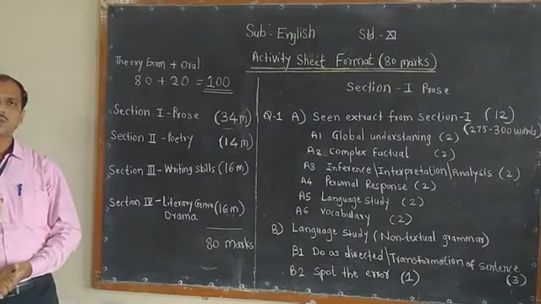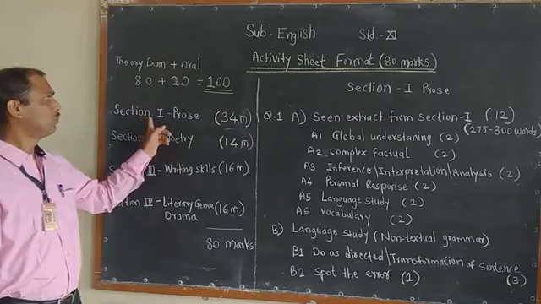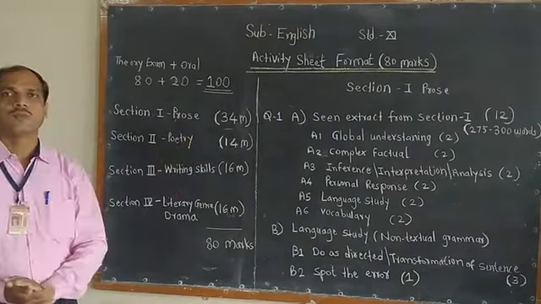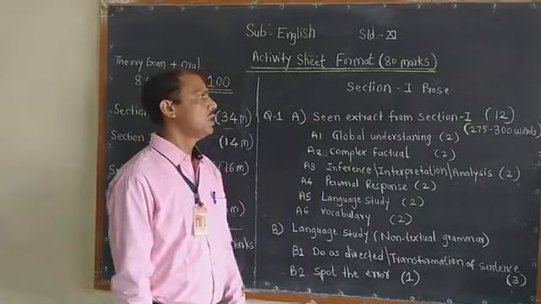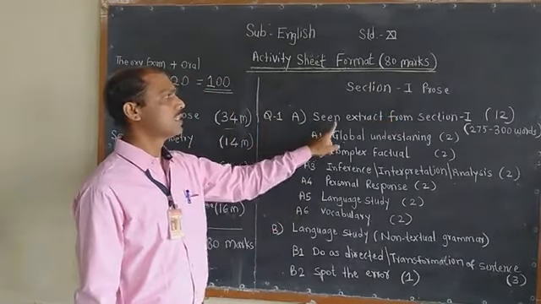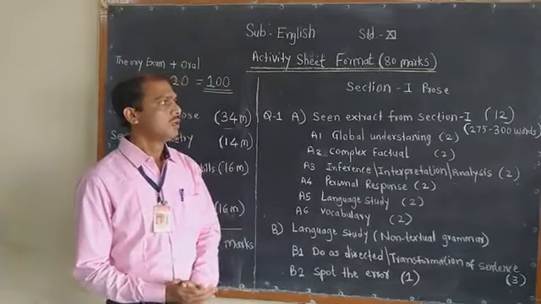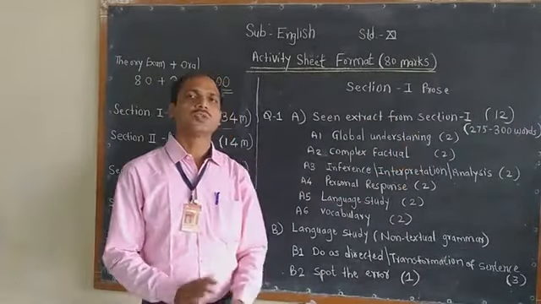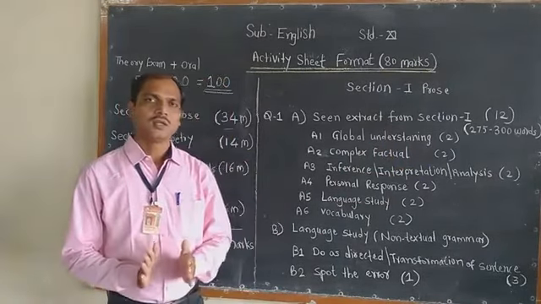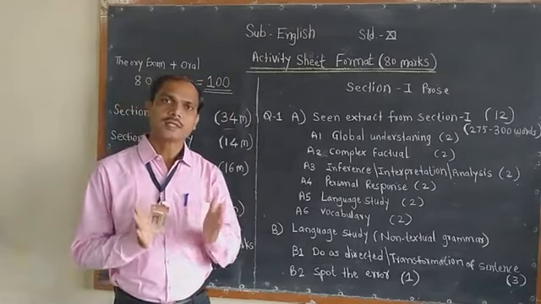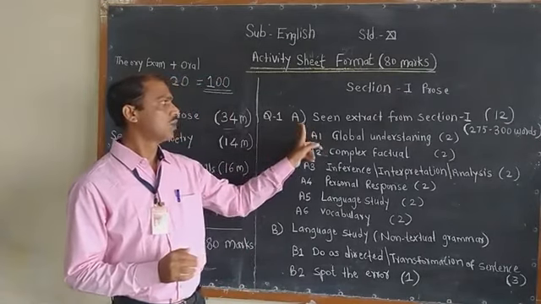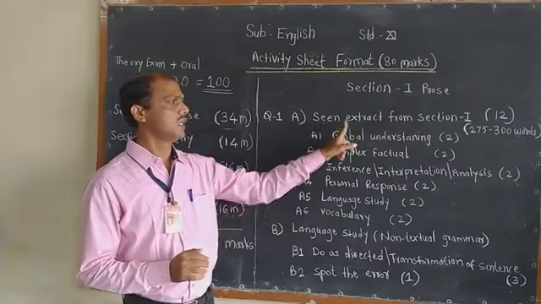Now it is necessary for us to understand section 1, prose, and how these 34 marks are divided. Students, see here section 1, prose. In question 1a you will find a scene extract from section 1, and this extract is 275 words to 300 words. The extract is from what you have already studied in your textbook, and on that extract you will find question 1's first activity, the scene extract.